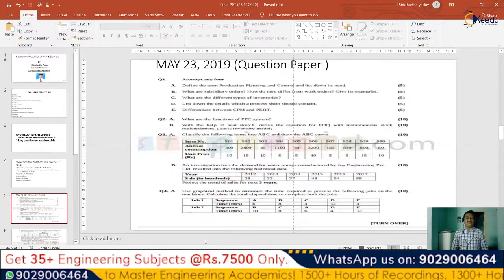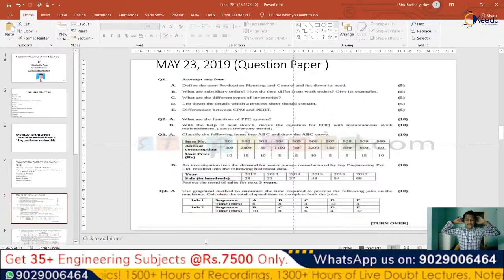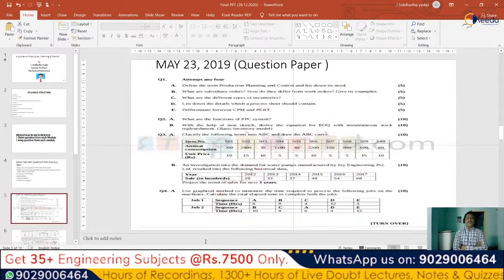With the help of the needs quiz, derive the equation of economic order quantity with instantaneous stock replenishment basic inventory model. So this is a question which is directly coming from the topic of inventory or the inventory model. In this we need to find out the equation which is required for EOQ, or economic order quantity, with instantaneous stock replenishment.